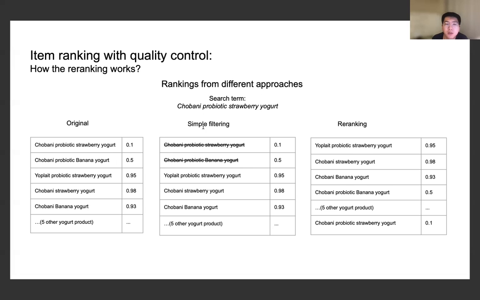But if we do the simple filtering, the average user might be happy. But for some users who are very brand loyal, they will not be happy about the results. It's not a problem for the re-ranking strategy because it depends on the combination of relevance and availability.